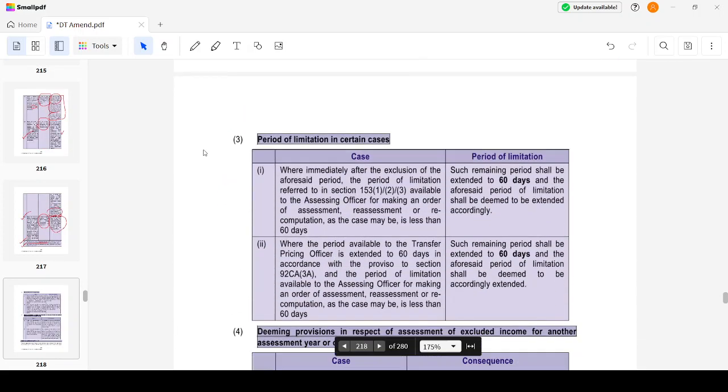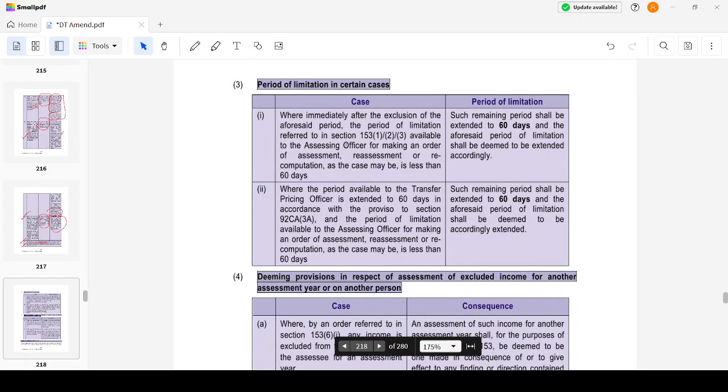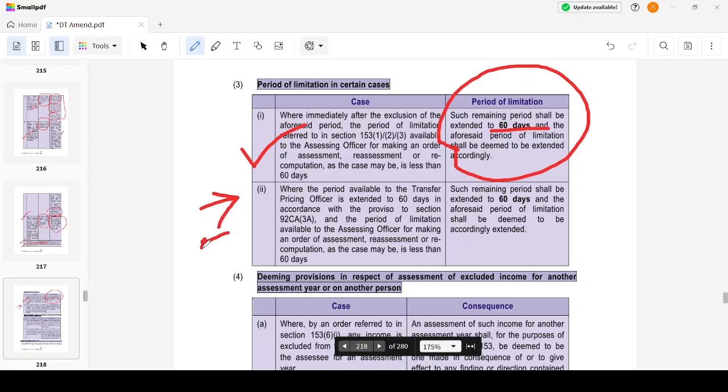Period of limitation in certain cases: where immediately after the exclusion of the above periods, the period of limitation available to the assessing officer is less than 60 days, it will be extended to 60 days. If after all exclusions it is 55 days, then it will be treated as 60 days. Likewise, when the period available to the transfer pricing officer is extended to 60 days in accordance with the provision, the period of limitation available to the assessee is also extended. Generally, the time period for assessment will be 60 days.